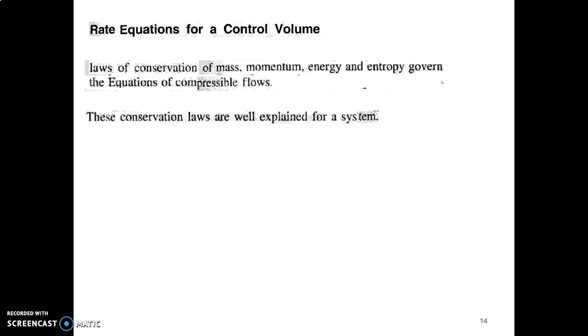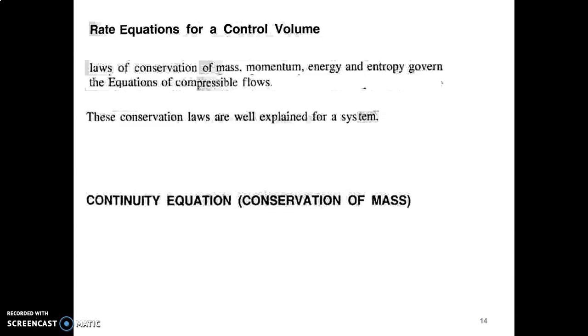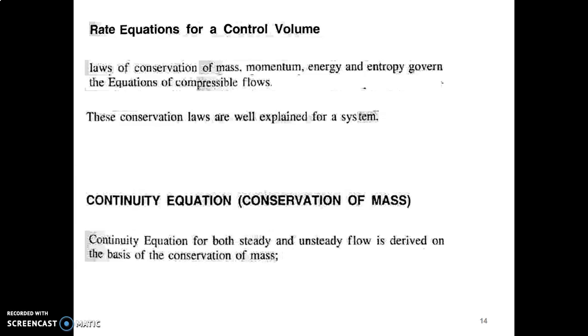These conservation laws are well explained for a system. We have already discussed the system and control volume approach in the last class, and now we will use the same concept for the derivation of rate equations. First we will derive the continuity equation, otherwise known as conservation of mass, for steady and unsteady flow.